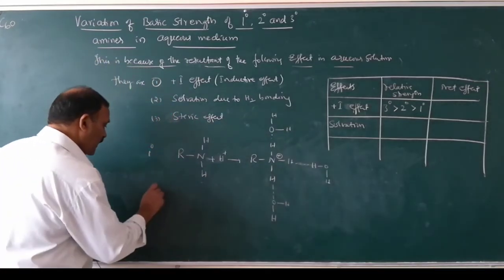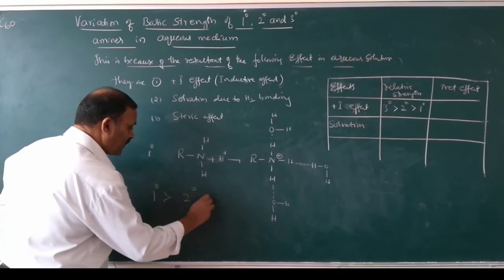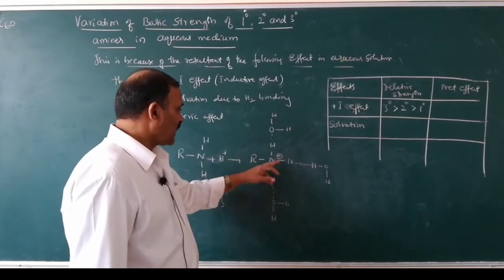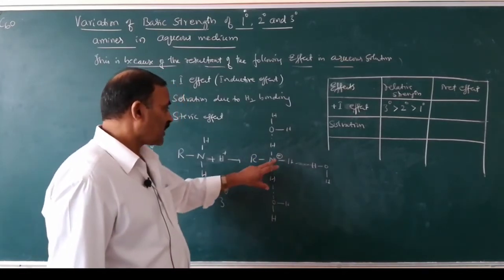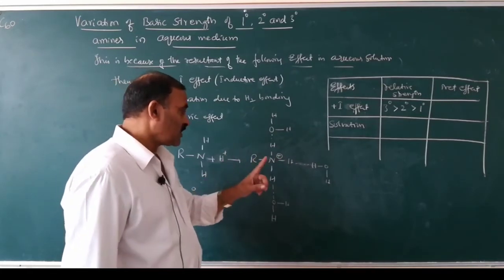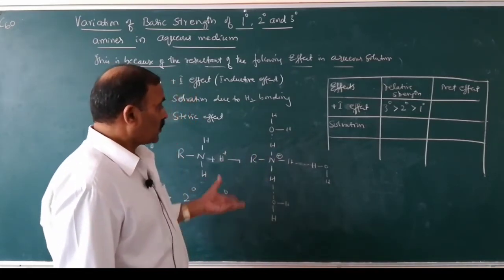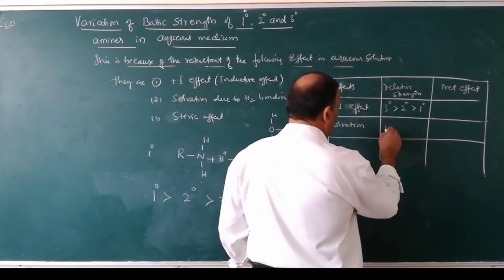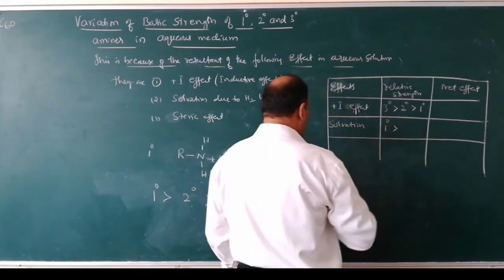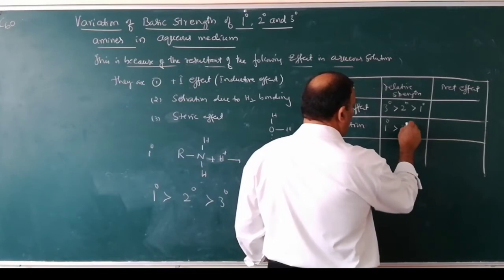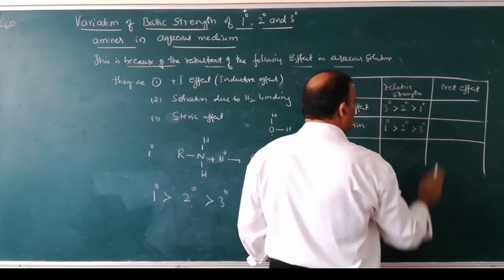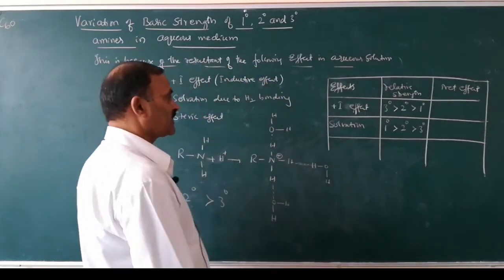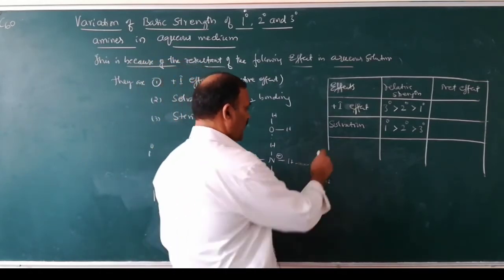So the ion from primary is more stable than from secondary, which is more stable than from tertiary amine, because in primary amines there are 3 NH bonds, in secondary amines there are 2 NH bonds, and in tertiary amine there is only 1 NH bond. So the number of hydrogen bonds in primary is more. Therefore, in the solvation effect, primary forms a stronger base than secondary, which forms a stronger base than tertiary.